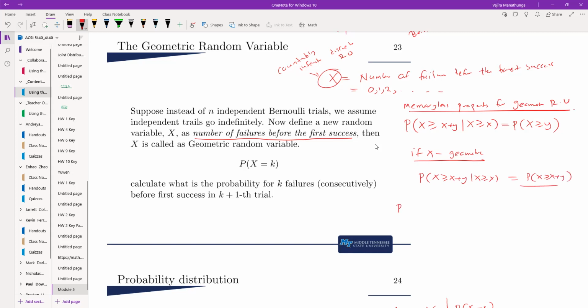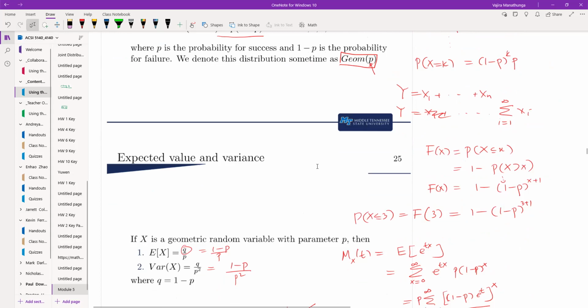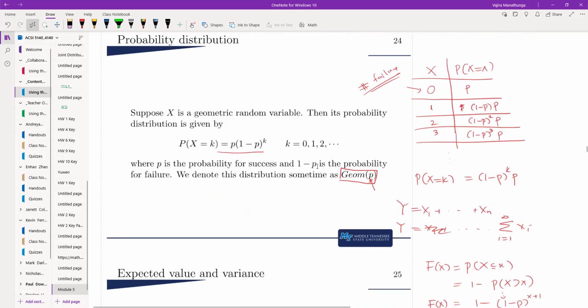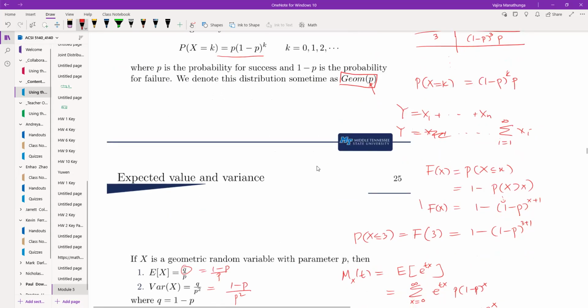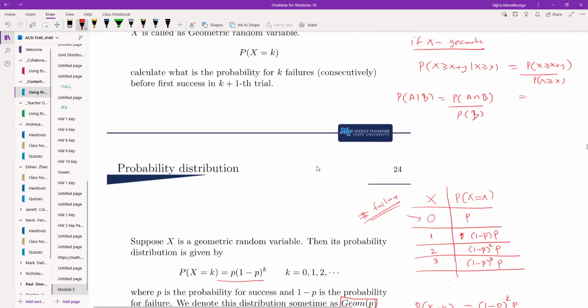Remember, the probability of A given B is the probability of A and B over the probability of B. So you can write this, and then substitute your formulas. Basically, you have the CDF. So here we wrote the CDF. Using that, you can substitute there and then get the answer.